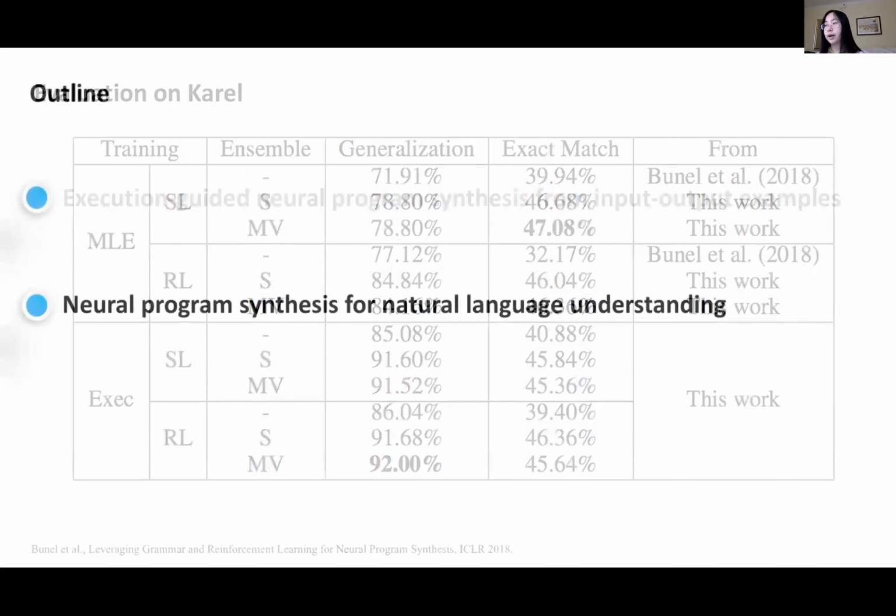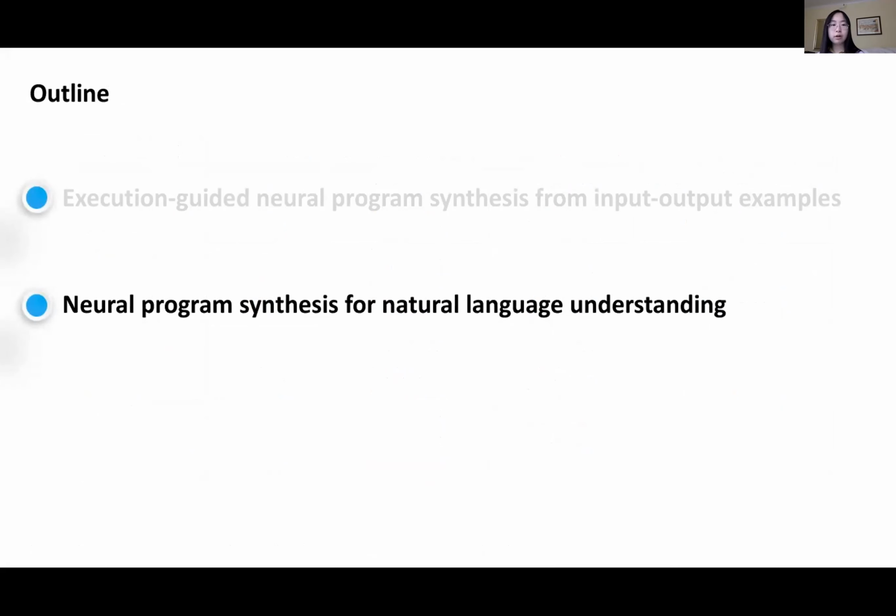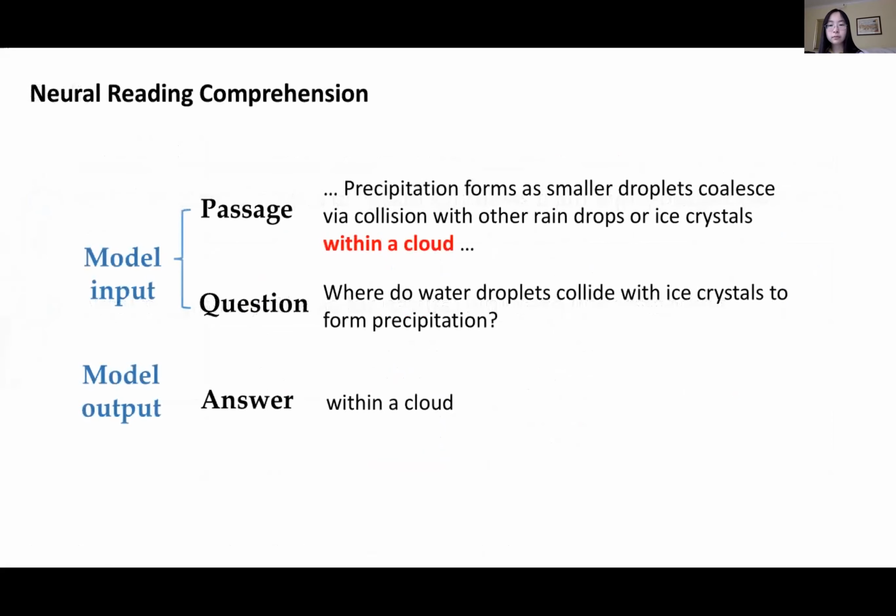Then in the next part of my talk, I will discuss my work on neuro-symbolic techniques for language understanding, where we show that our model can understand complex natural language passages and synthesize corresponding programs to answer the questions. Specifically, here I want to discuss the reading comprehension model. Reading comprehension has been widely studied by the NLP, or natural language processing, community. We are given a question and a passage as the input, and the model needs to provide the answer to the question grounded on the passage.